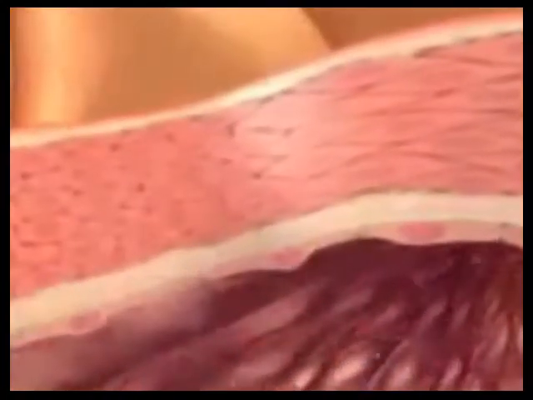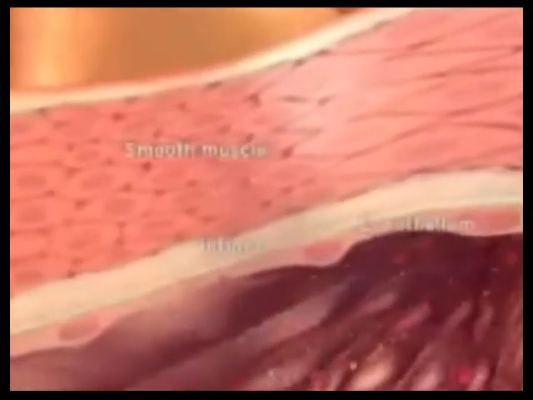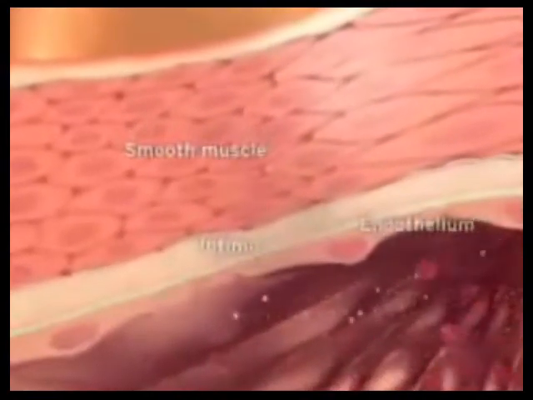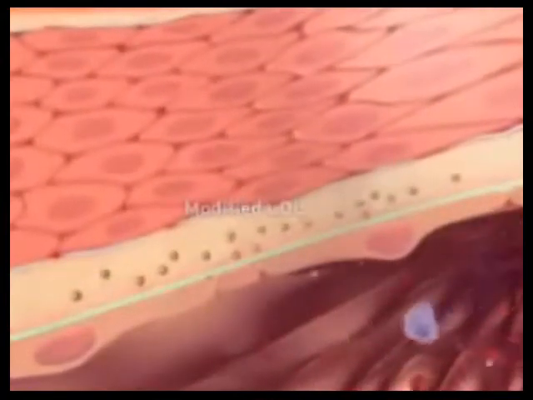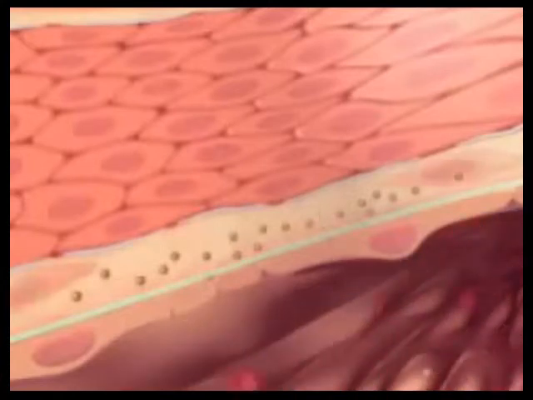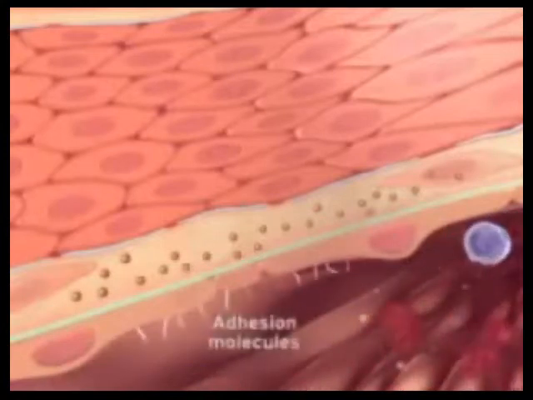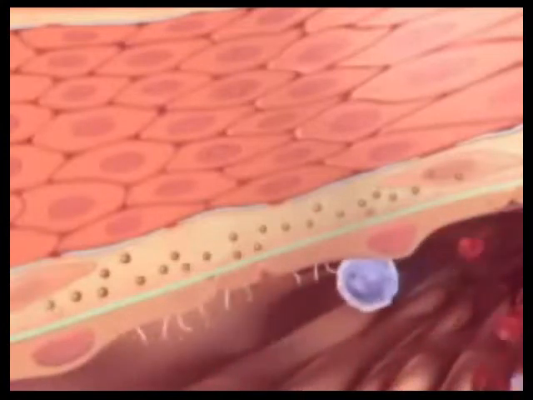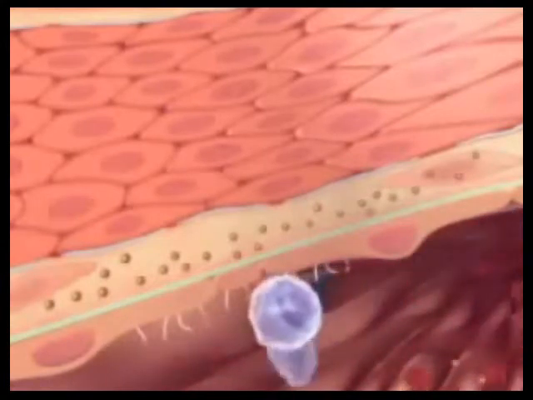Many data point to excessive cholesterol-containing lipoprotein particles as an important trigger to inflammation in atherosclerosis. LDL particles, particularly when modified by oxidation or after conjugation with glucose, can instigate inflammation. When LDL accumulates in the artery wall, the modified lipoprotein particles can inflame the endothelial lining, eliciting the expression of adhesion molecules that cause blood leukocytes to attach to the endothelium.